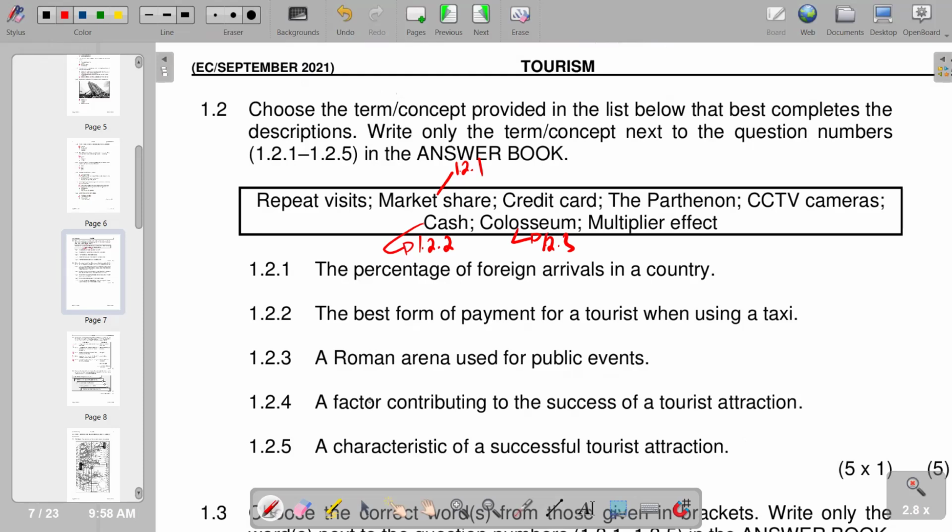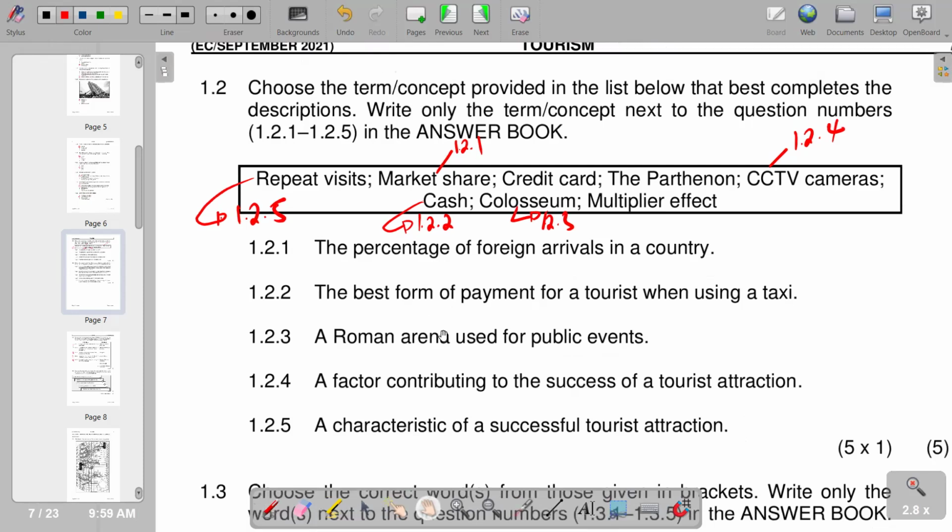Then we go to number 4, a factor contributing to the success of a tourist attraction. So you'd see that the most appropriate that we have is the CCTV camera, which is on this part. So we've got 1.2.4. 5, a characteristic of a successful tourist attraction. So what shows that it's a successful tourist attraction? Of course, if there are repeat visits taking place, the tourists are coming back to the same site, that's an indication of success. So you've got 1.2.5. So basically, that's what we have for that part.